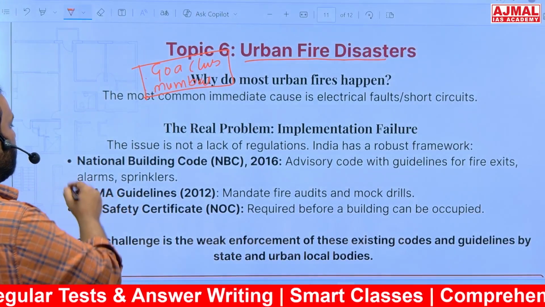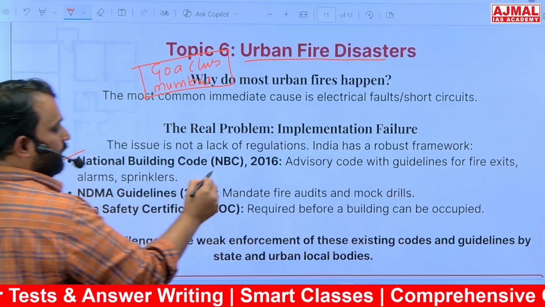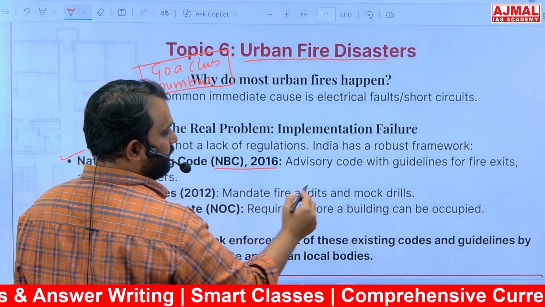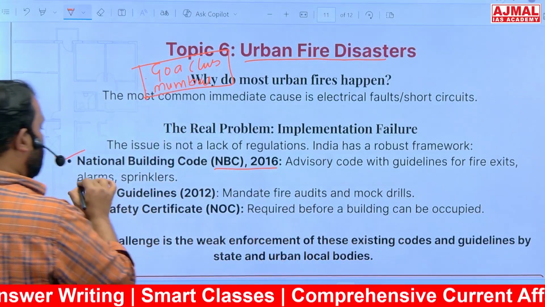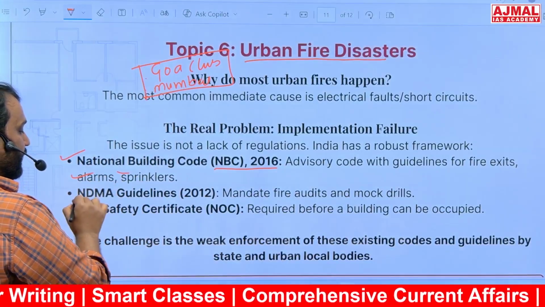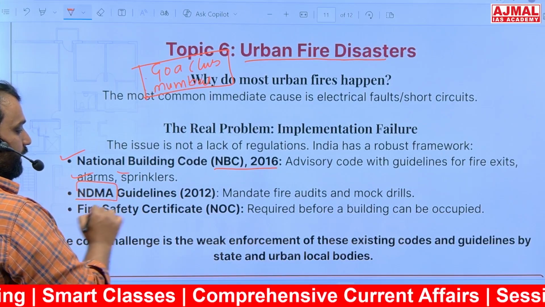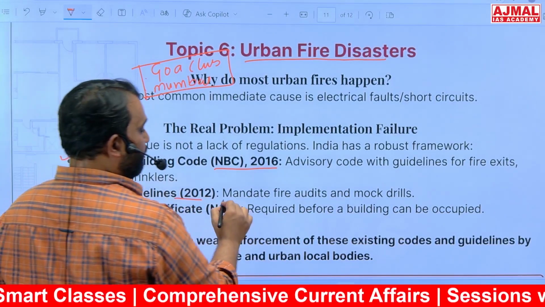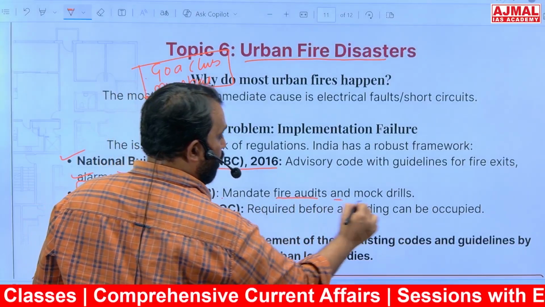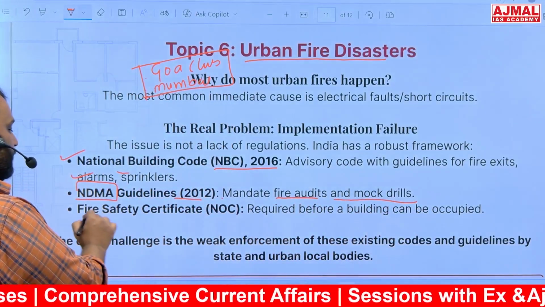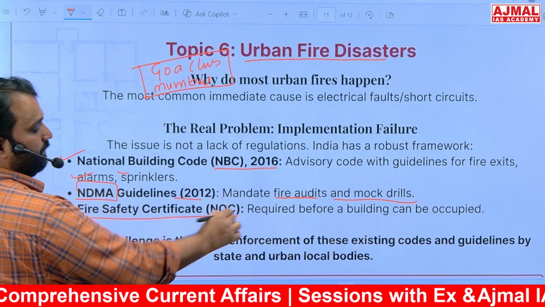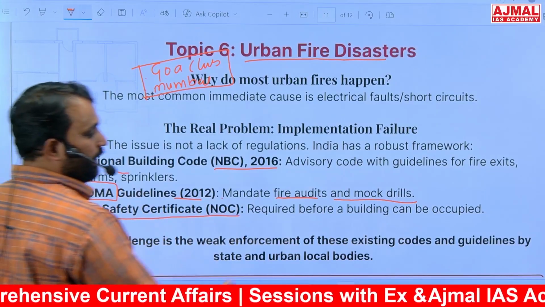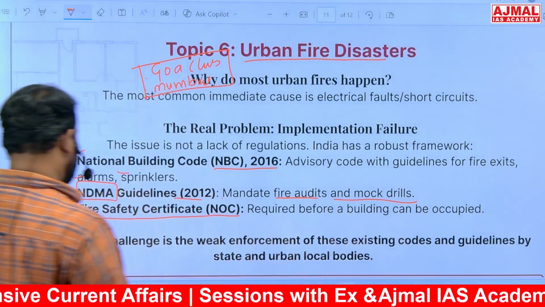Like we have the National Building Code, NBC 2016, which advises guidelines for fire exits, alarms and sprinklers. The NDMA, National Disaster Management Authority Guidelines 2012, mandate fire audits and mock drills regularly. Thereafter we have a fire safety certificate. We should get the NOC required before a building can be occupied.